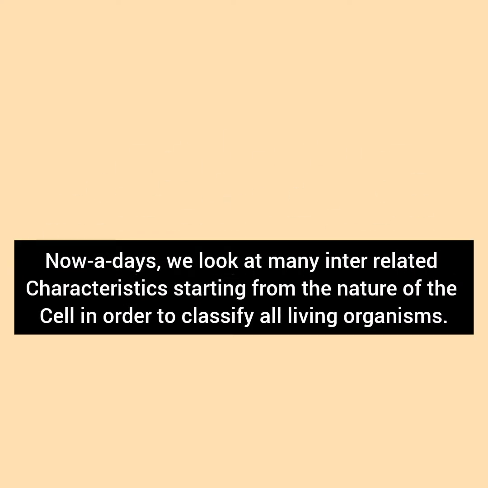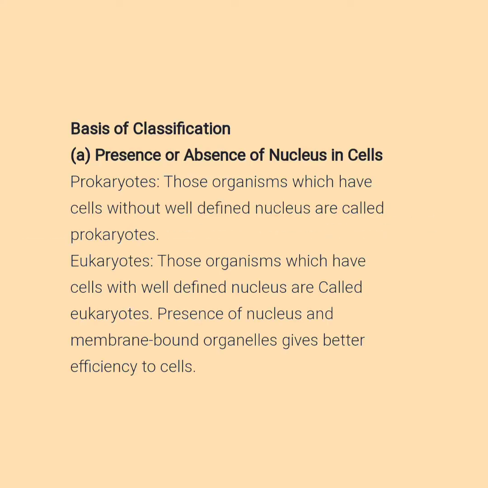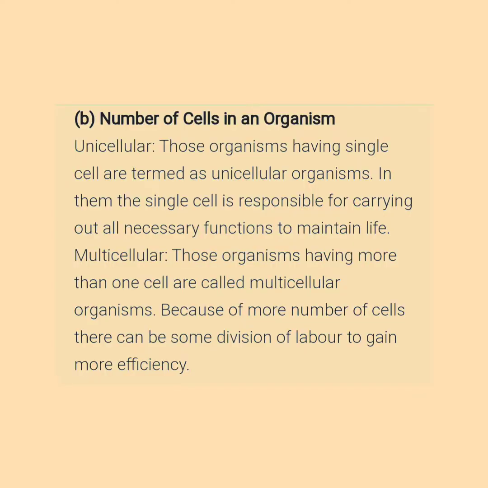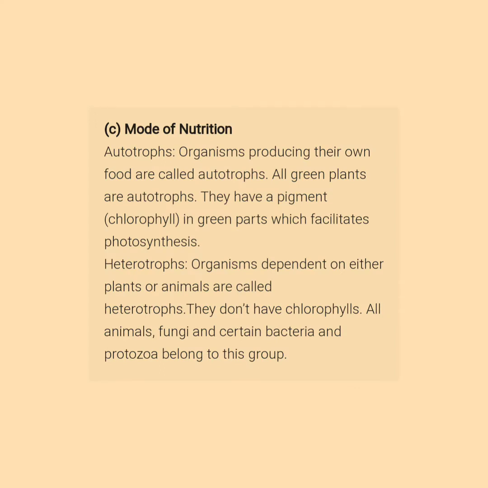Nowadays, we look at many interrelated characteristics, starting from the nature of the cell, in order to classify all living organisms. We do classification on the basis of the following points. First, we see the presence or absence of a nucleus in the cells. We also see the number of cells in an organism. We see what the mode of nutrition is for them. Are they autotrophic or heterotrophic?